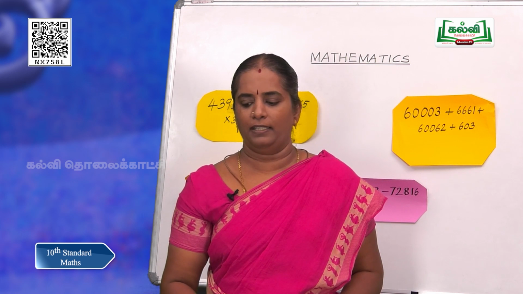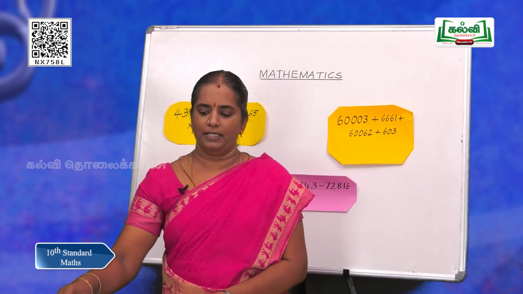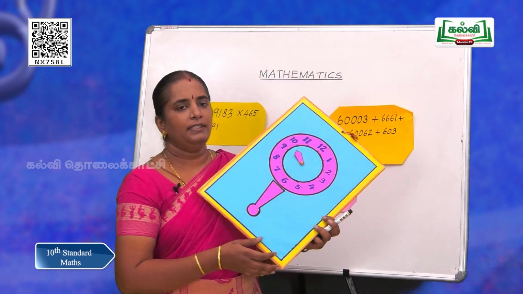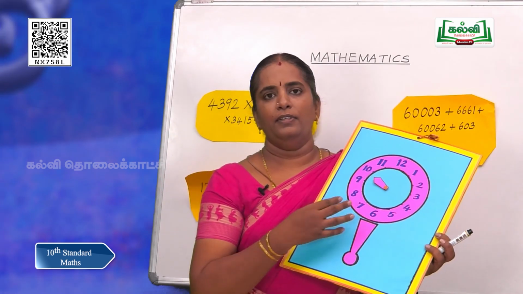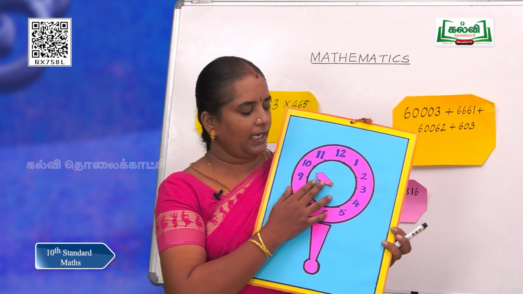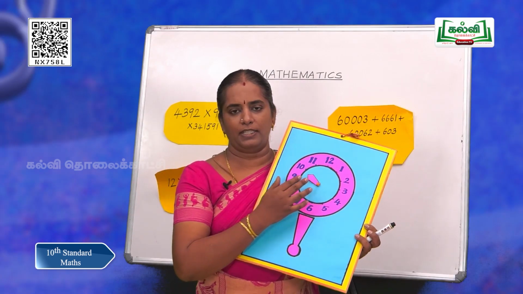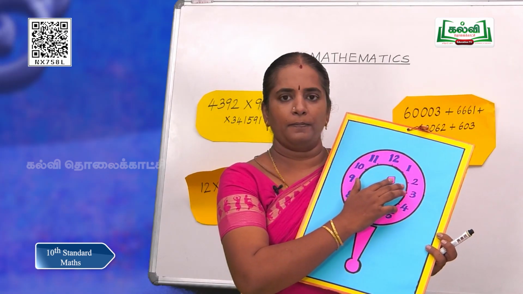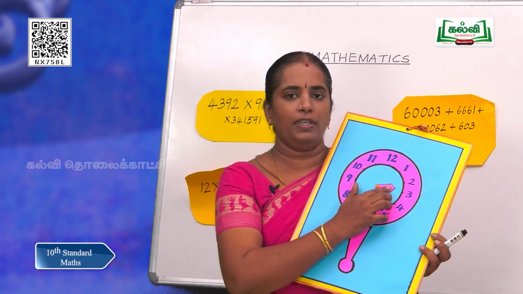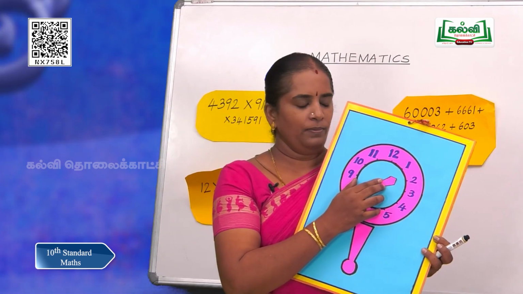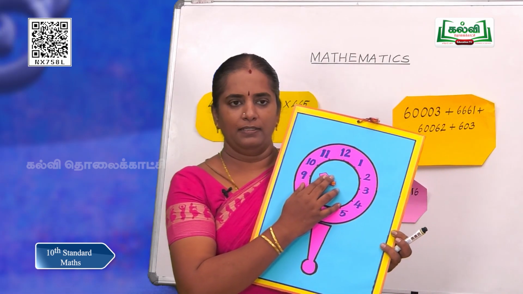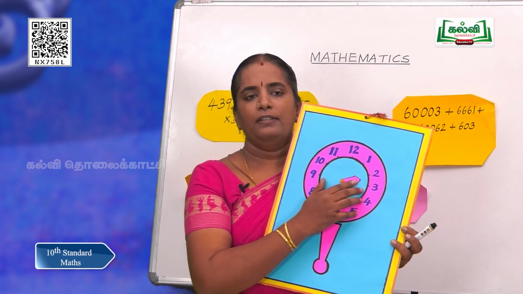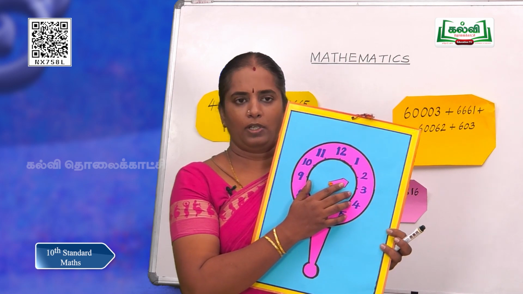Now, we are going to enter into the world of clocks, that is clock world. See this analog clock. This is a 12-hour clock. Now, we are going to start a work at 10 o'clock. After 4 hours, that is we are going to add 4 with this. So, what will we get? Yes, after 4 hours, we will be reaching 2 o'clock. So, after 10, if you go 4 hours forward, we will be getting at 2 o'clock.